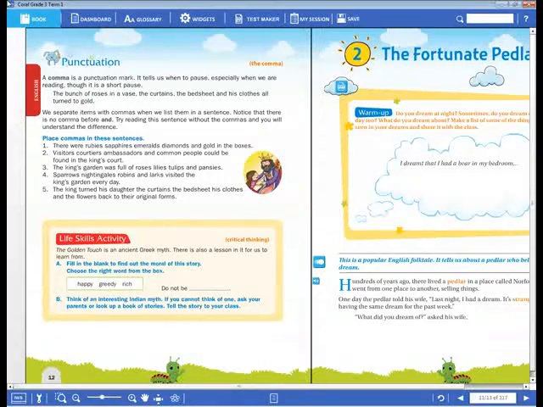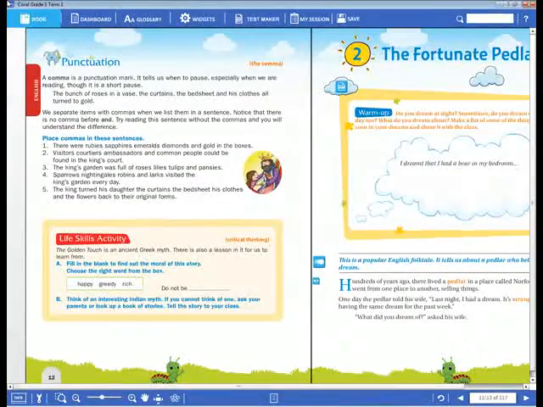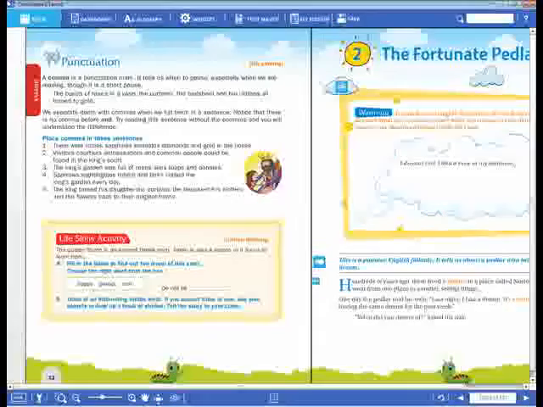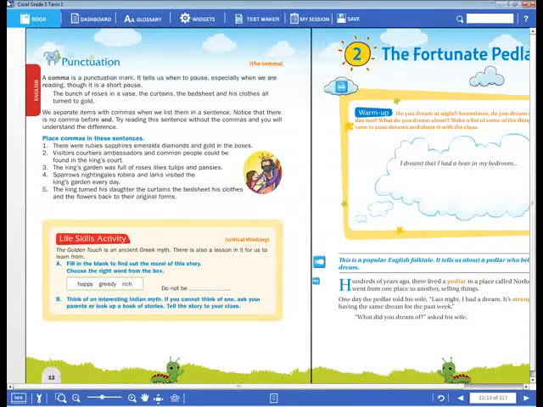Okay. A few punctuation marks are there. First, let's take the comma. So the first one is comma. What does it tell? It tells us to pause. Pause means stop. We have to stop for a short while, especially when we are reading. When it comes to the comma, we should give a short pause, meaning we stop for a short moment.